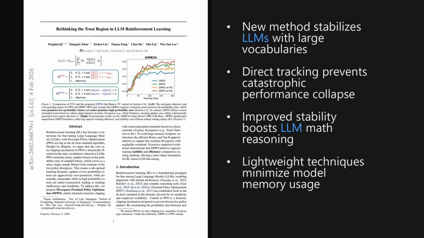Wrapping up, two takeaways stand out. The standard probability ratio in proximal policy optimization is fundamentally noisy for the long tail of large language model vocabularies. By switching to a direct divergence constraint, the proposed divergence proximal policy optimization fixes this instability and prevents training collapse. This suggests a more robust standard for future model alignment.